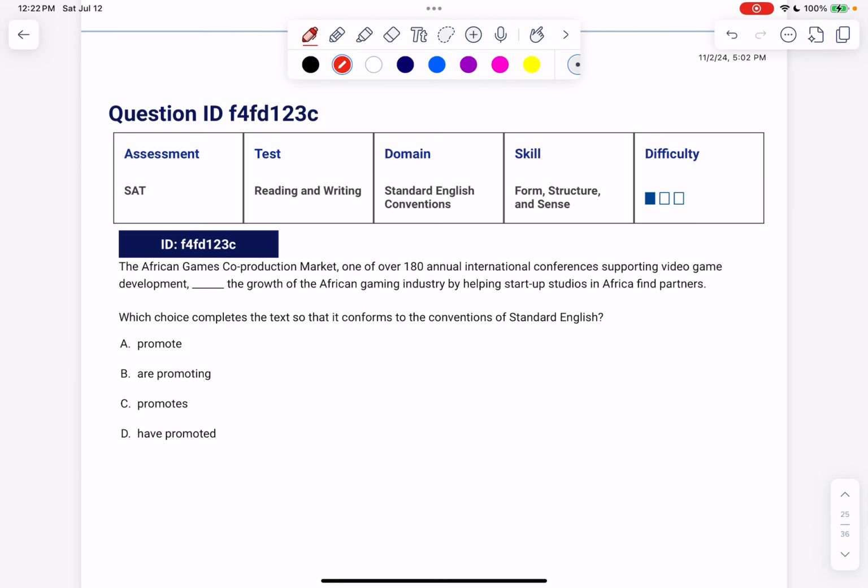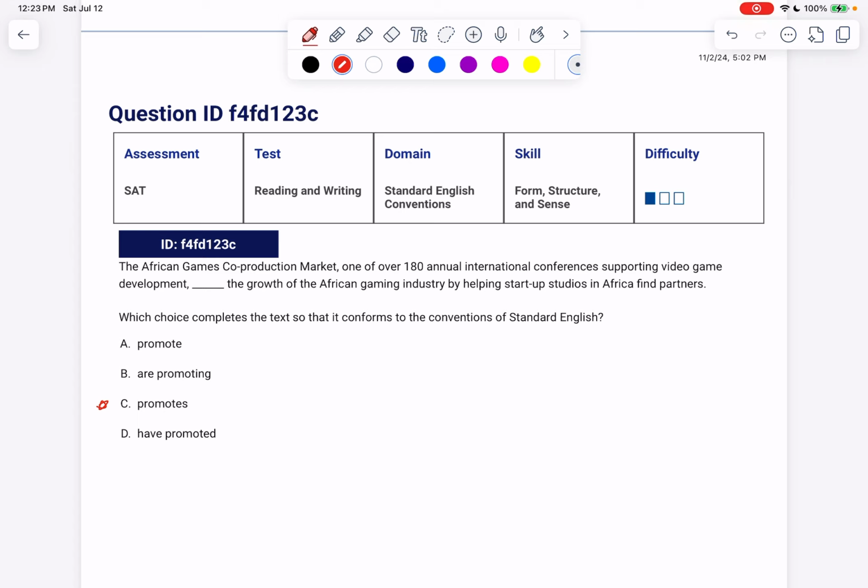All right, looking at the answer choices, we have verbs again. A is plural present, B is plural present, C is singular, D is plural present perfect. So again, C is our most tempting, but let's find our subject. The African Game Co-Production Market, one of over 180 annual international conferences supporting video game development, blank the growth of the African gaming industry by helping startup studios in Africa find partners.